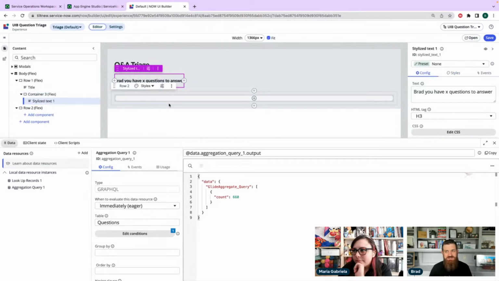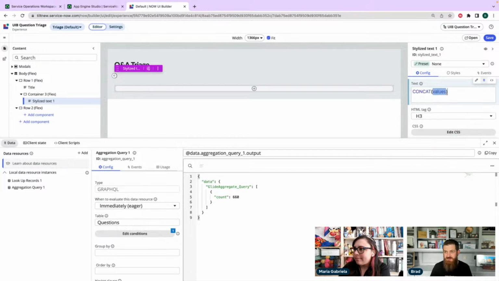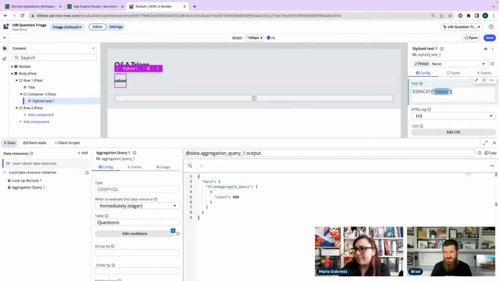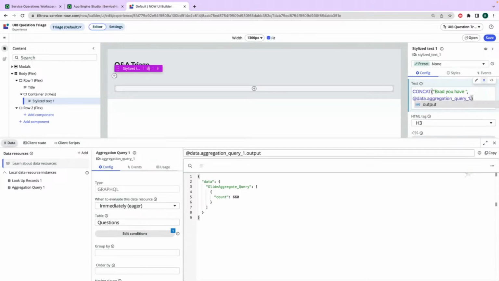All right, so stylized text. One of the things I love using with stylized text is the concat formula, is what we're calling it. Yeah, that sounds right. So we're going to say, Brad, you have, space, comma, and then we're going to go at data dot aggregation query dot output dot data. All right. We're just going to keep hitting dots till we get to count. There we go.